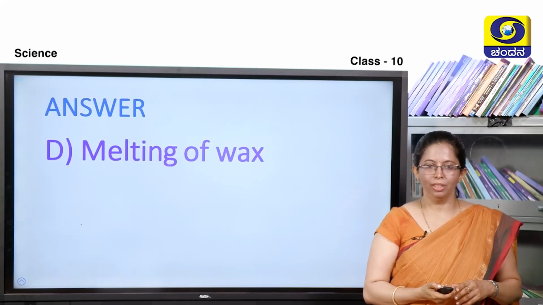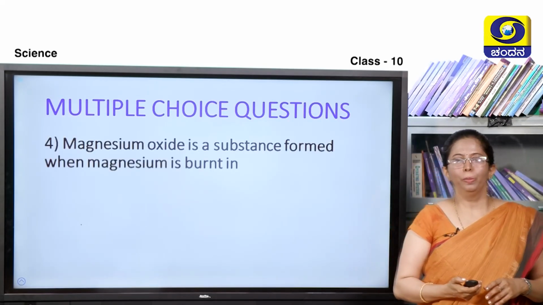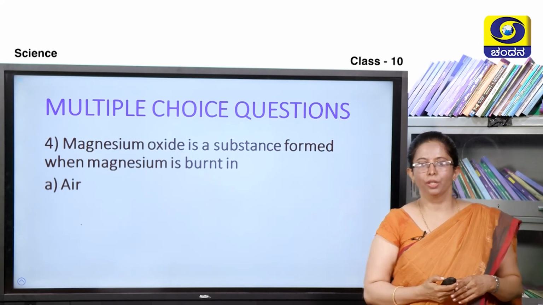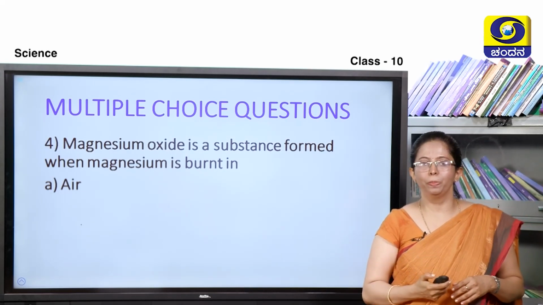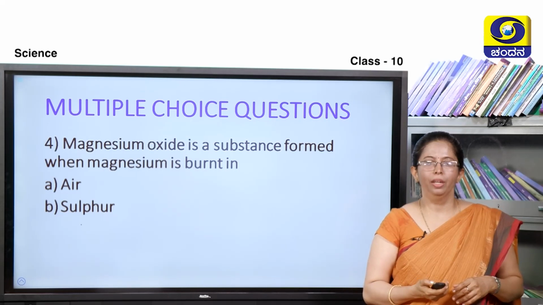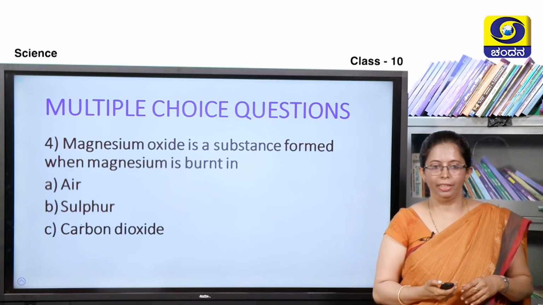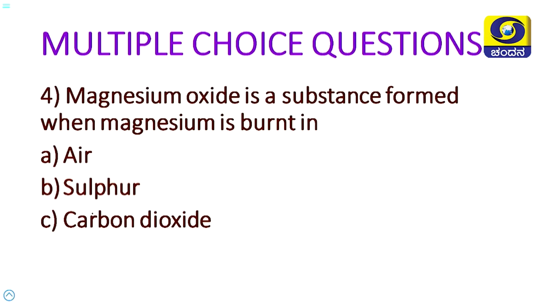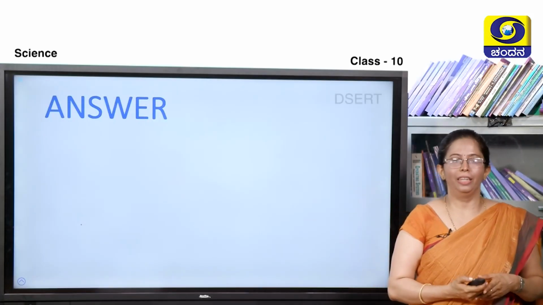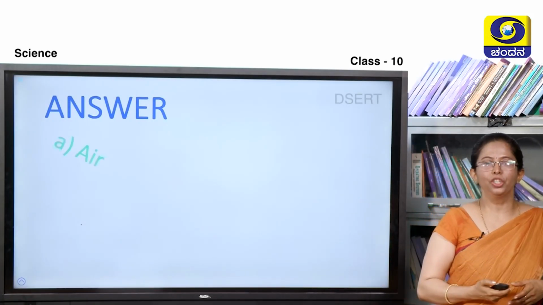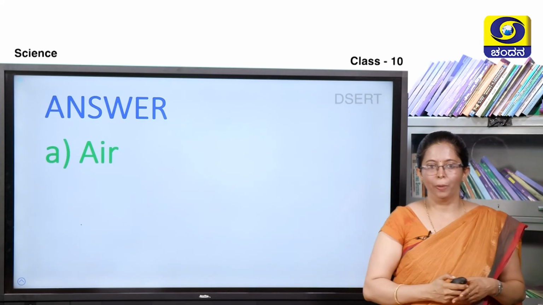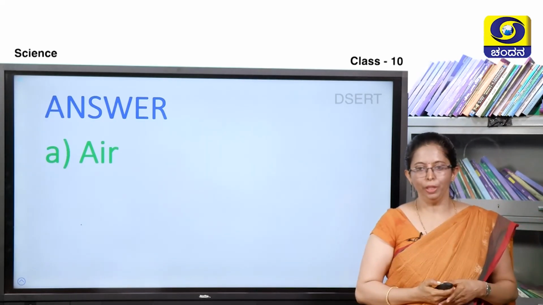Okay, moving on to the next question, children. Magnesium oxide is a substance formed when magnesium is burnt in. Options are A, air, B, sulfur, C, carbon dioxide, and D, hydrogen. So, what is the answer? Yes, very good. The answer here is air. When magnesium is burnt in air, magnesium oxide will be formed.